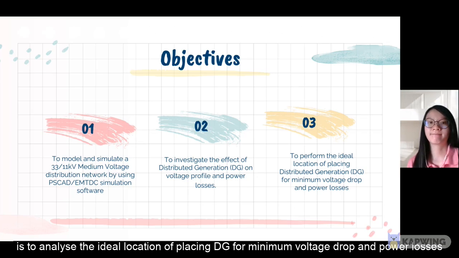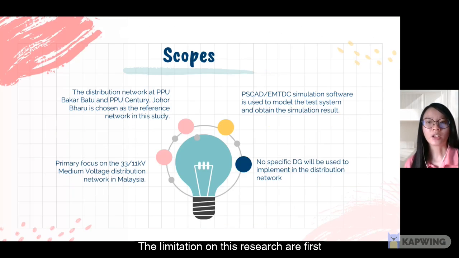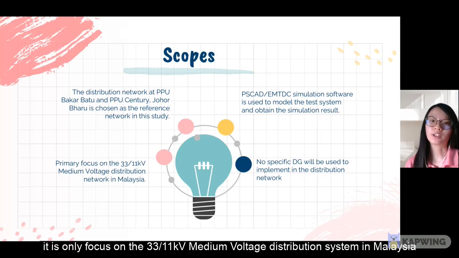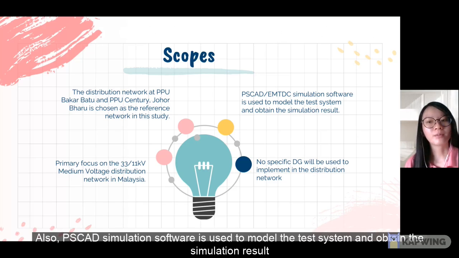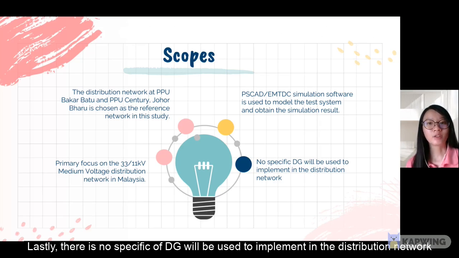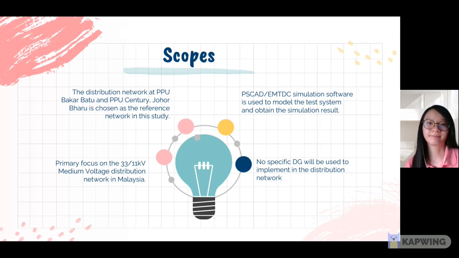minimum power losses. The limitation of this research, first, is that it only focuses on the 33/11 kV medium voltage distribution system in Malaysia. Next, the networks at PPU Bakar Batu and PPU Century Johor Bahru are chosen as a reference in this study. Also, PSCAD simulation software is used to model the test system and obtain the simulation result. Lastly, no specific type of DG will be used to implement the distribution network.